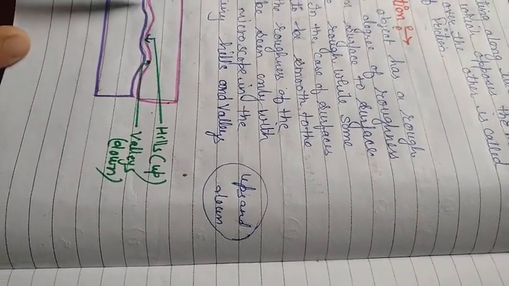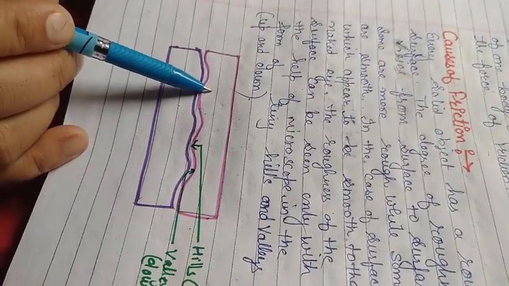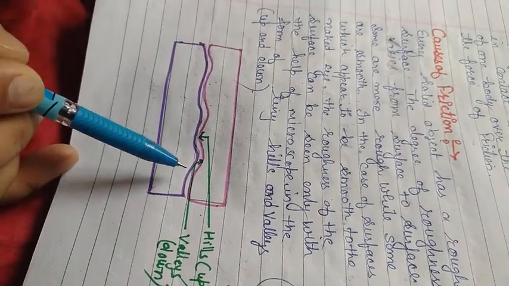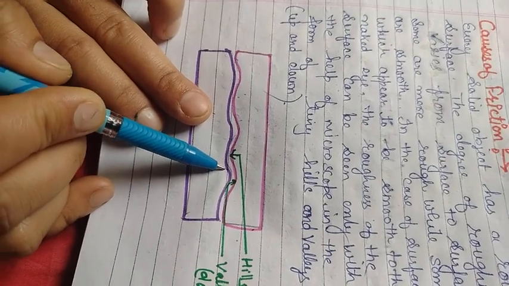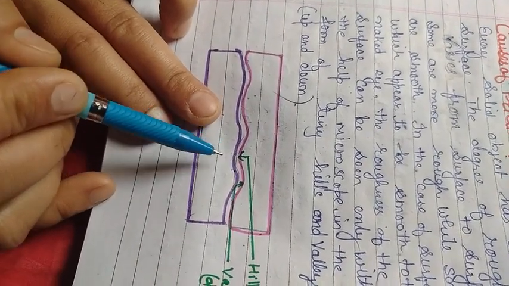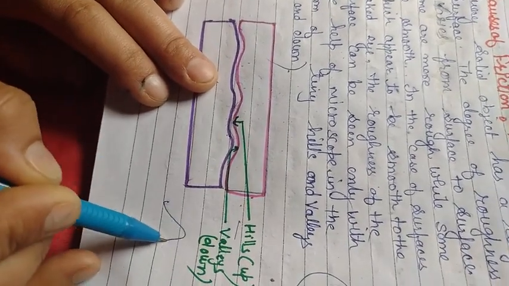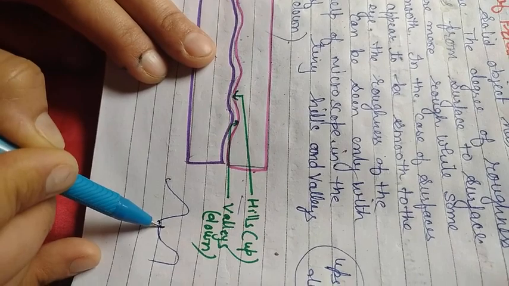You can see here that suppose this is an object and it has roughness. If we see it with the help of a magnifying glass, we will find there are many ups and downs. These ups are also known as hills, and the downs are known as valleys.